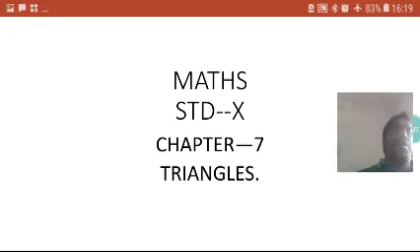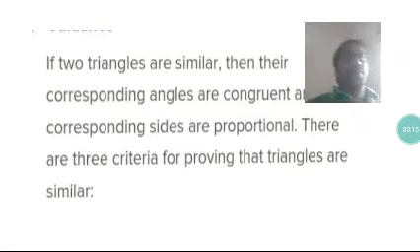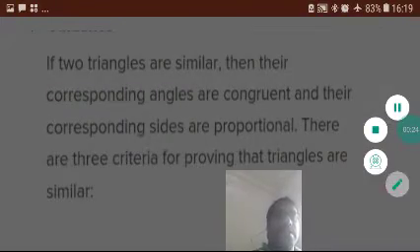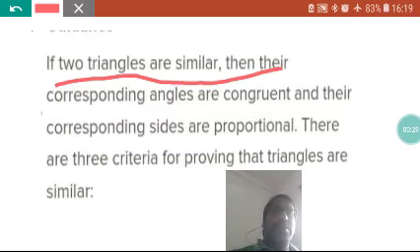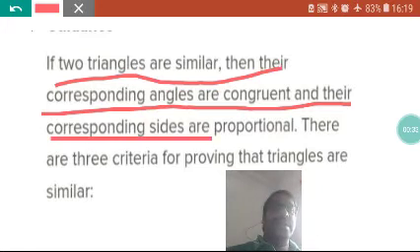So now we are going to study our triangle chapter. We have read many things, and we have read that in similar triangles, if the sides are proportional, the triangles are similar, and if the corresponding angles are equal. So these things we have learned. See here, if two triangles are similar, then their corresponding angles are congruent, meaning they are equal, and their corresponding sides are proportional. We have read these things.